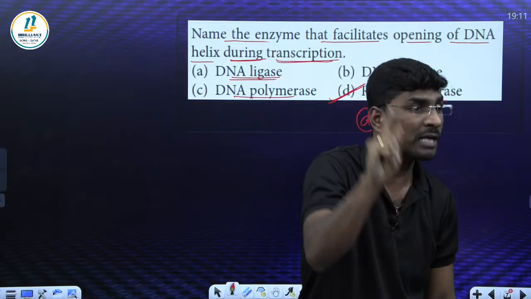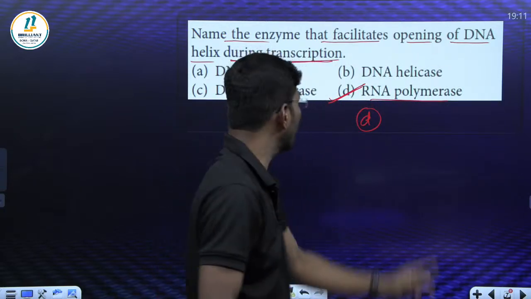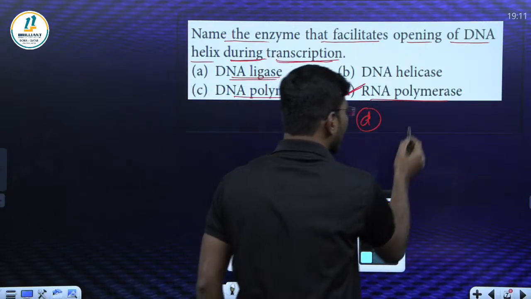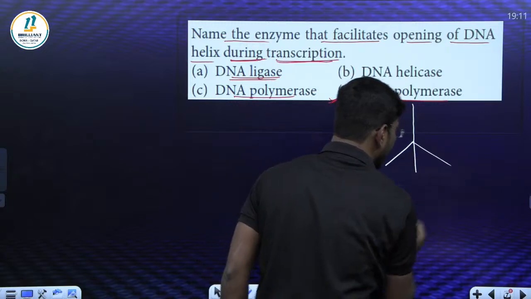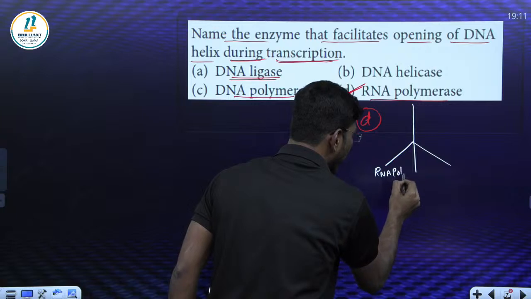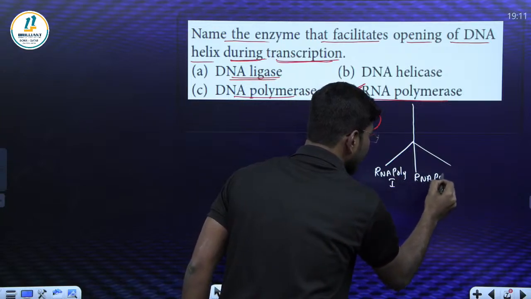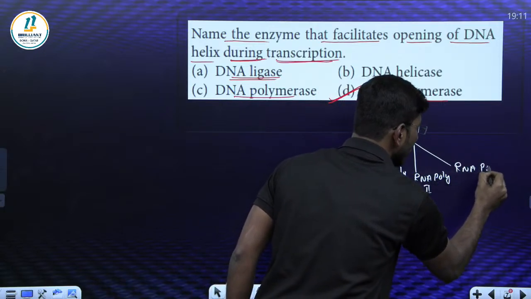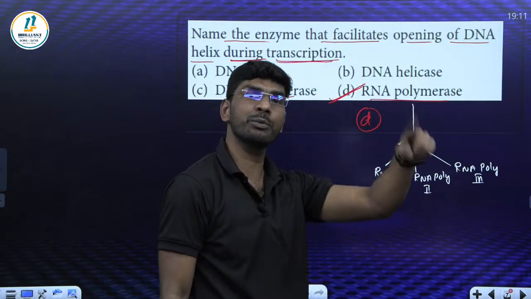They did not ask about replication. They asked about transcription. So our answer is what? RNA polymerase enzyme. One more important thing to keep in mind. Tell me how many RNA polymerase enzymes are there in the case of eukaryotes? RNA polymerase 1, next RNA polymerase 2, next RNA polymerase 3. Even in DNA polymerase also, DNA polymerase 1, 2, 3 are there.